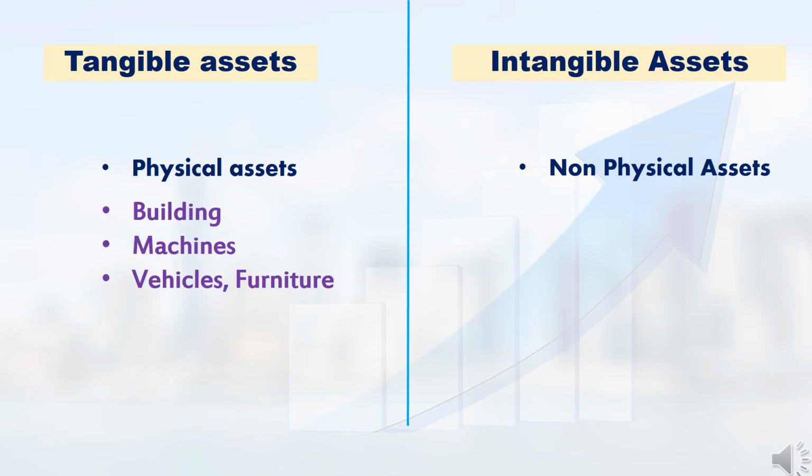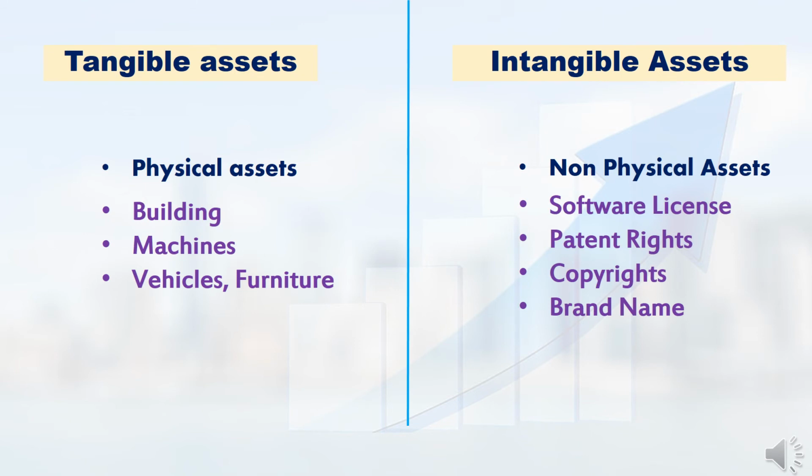In a company's non-current assets, buildings, machineries, equipment, vehicles and furniture all come under tangible assets, because these are physical assets. We can touch and feel them. Software licenses, copyrights, patent rights, and any brand name you buy for your company all come under intangible assets, because we cannot touch and feel them.